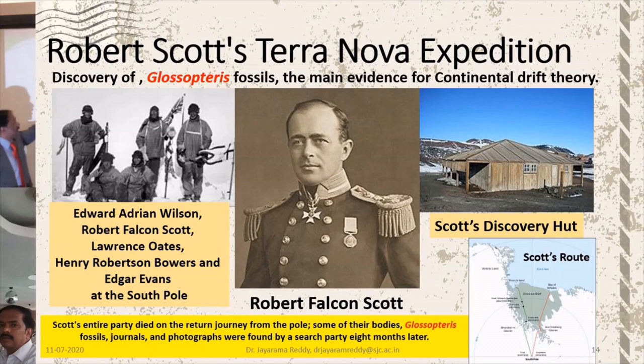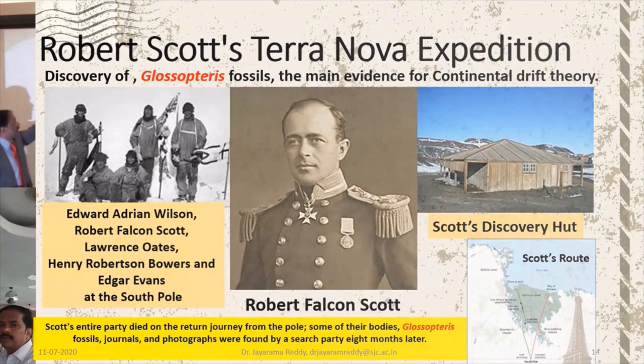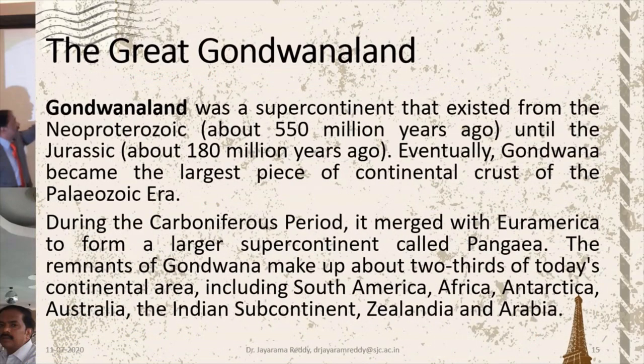You can see here on the left hand side the 5 members of Robert Scott's Terra Nova expedition. On the right hand side, you can see the discovery hut in which he stayed when he was in Antarctica and collected Glossopteris fossils. About 35 pounds of Glossopteris fossils were discovered along with their bodies, which were found 8 months later. And another important event in the construction of the geological timescale is the concept of Gondwana land.